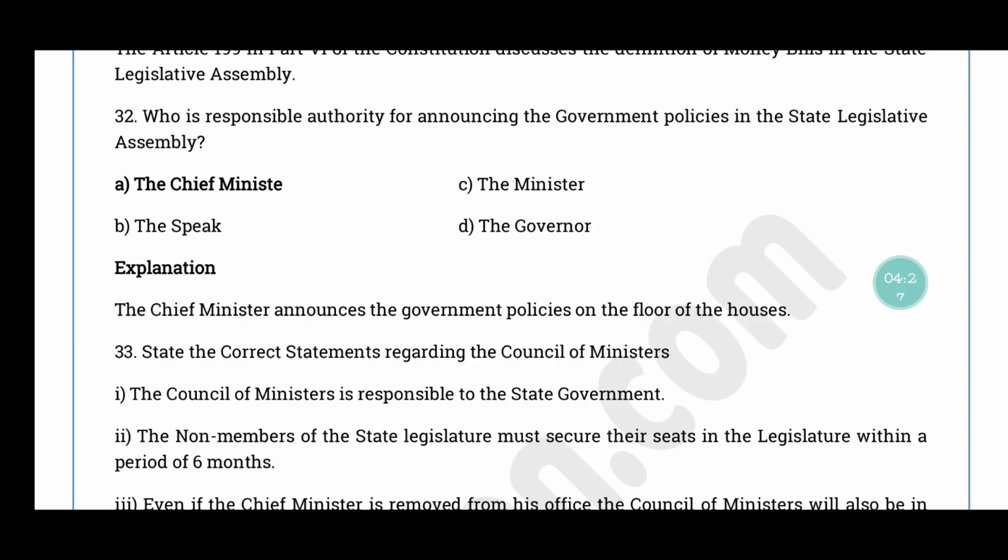Question number 32. Who is responsible authority for announcing the government policies in the State Legislative Assembly? The correct answer is option A, the Chief Minister. Chief Minister தான் government policies floor of house announce பண்றாரு.